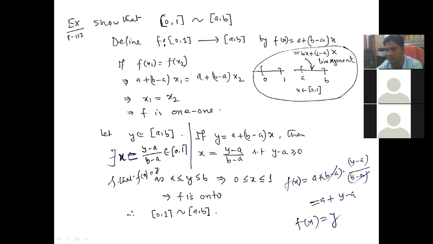You can calculate it here, suppose x equal to this. This implies f is onto. So therefore f is 1-1 and onto between these two sets. So therefore these two sets are equivalent.